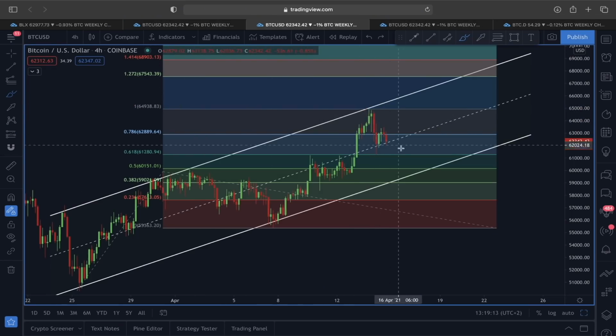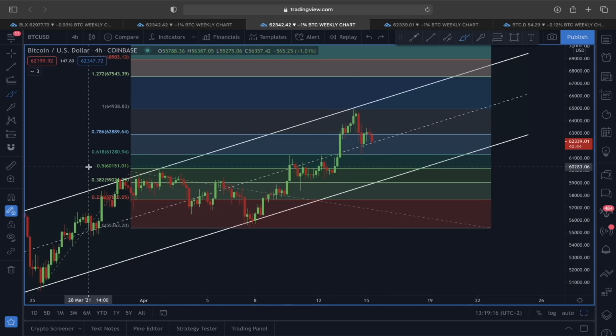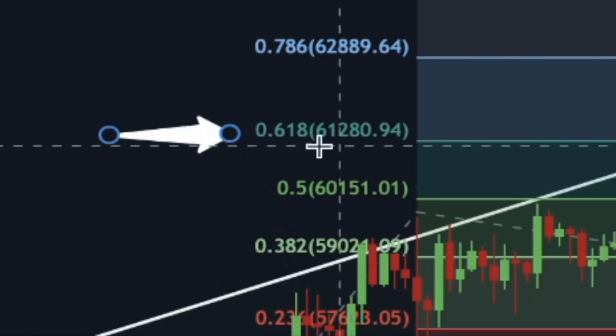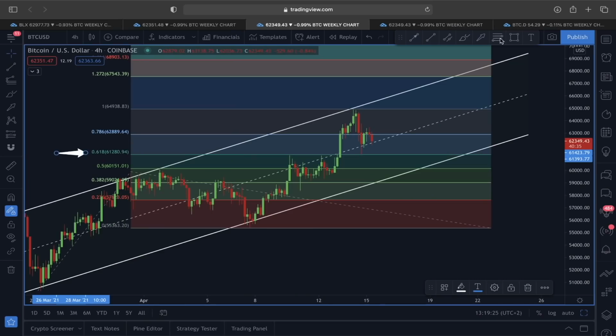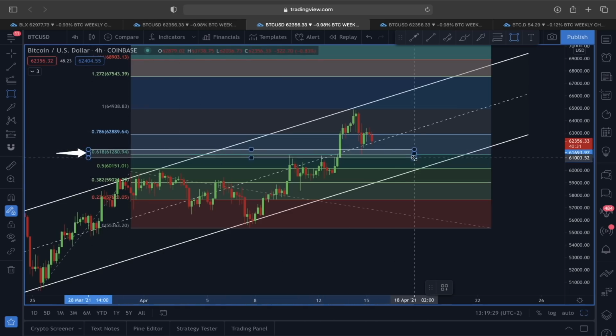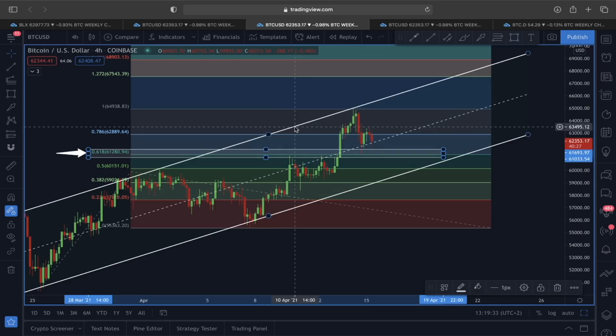If this is going to correct right now, according to this Fibonacci level, you can see this is where we might be gravitating. So for now, in the short term, our eyes are going to be around 61,280 according to this Fibonacci level, because we know this line has also acted as resistance in the past Bitcoin price action, and now this could be a very, very strong support line.